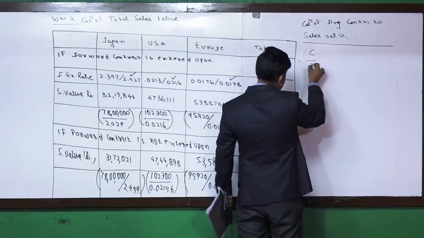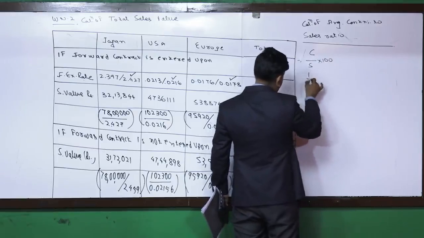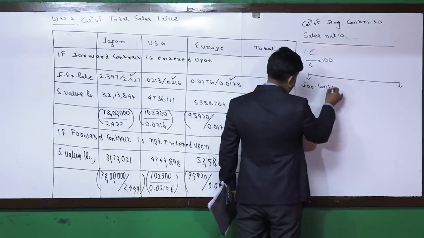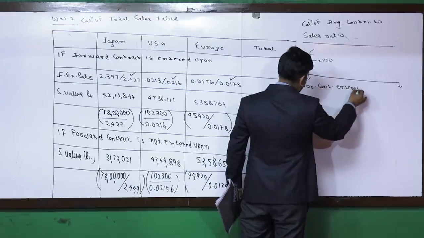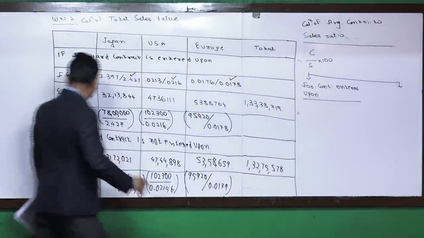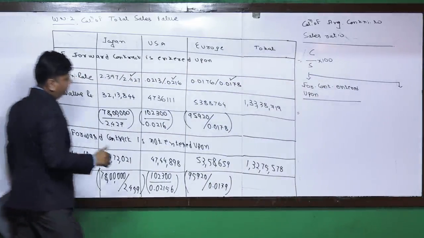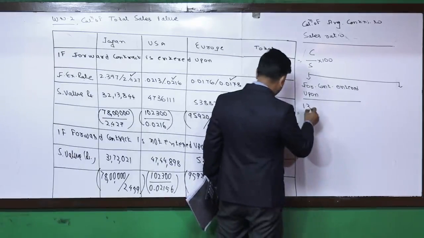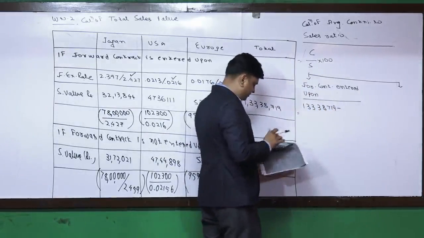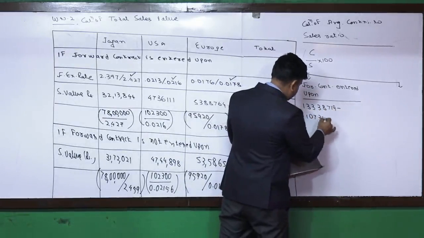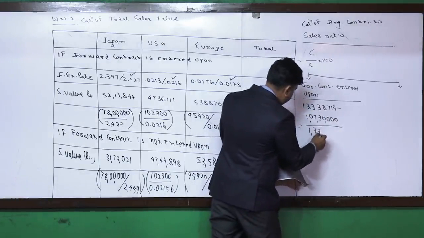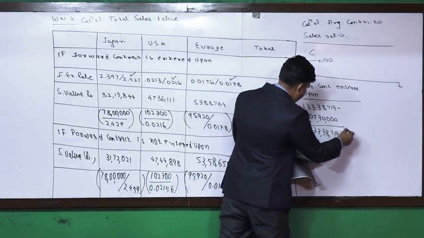For that it is contribution upon sales into 100. Forward contract entered upon: we understand that if at all forward contract is entered upon, in that case it is 1,33,38,719 minus 1,07,30,000 divided by 1,33,38,719 into 100.